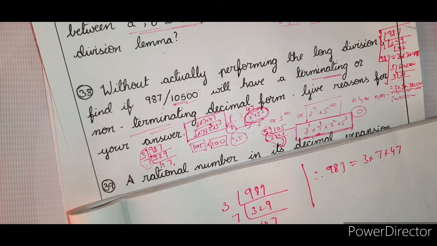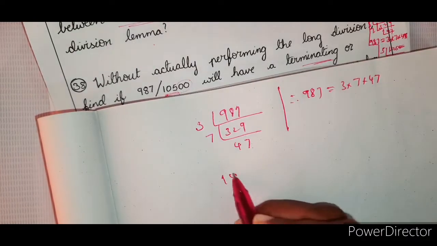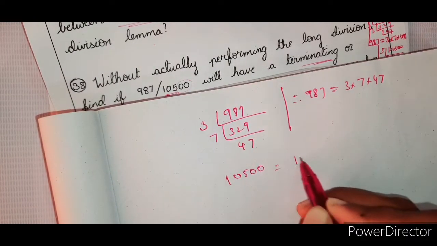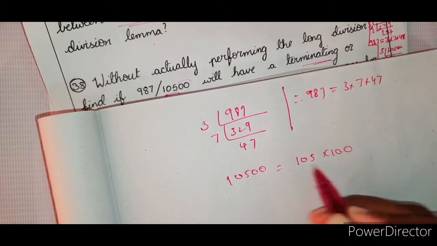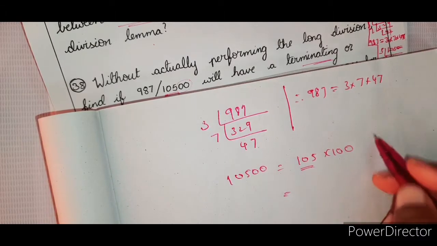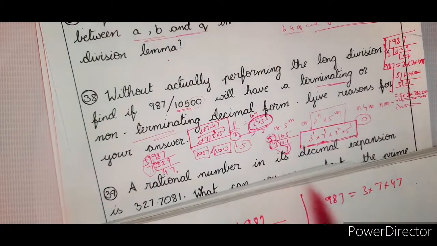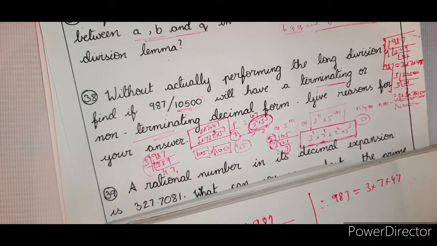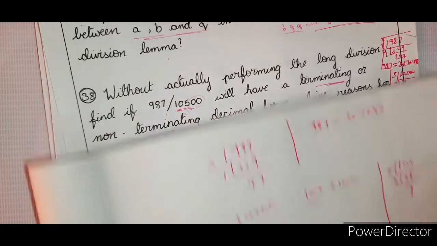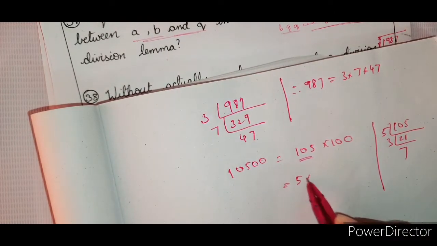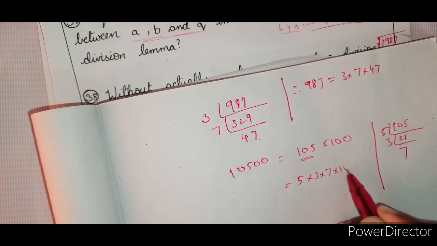Now the other one is 10,500, which is equal to 105 into 100, and writing the 105 by finding the prime factors of 105, we got 5 times 21, 3 times 7. So therefore this is 5 into 3 into 7 into 100.